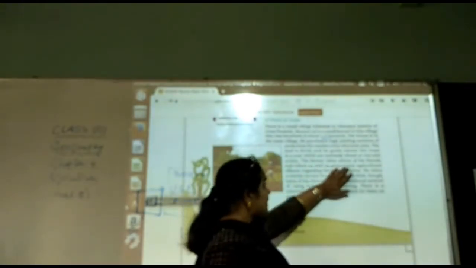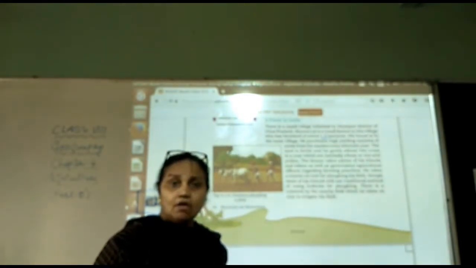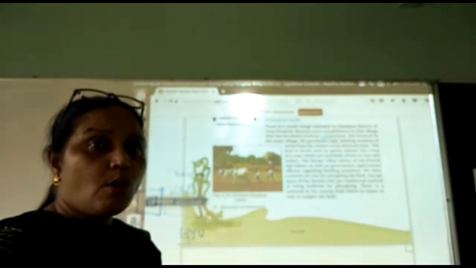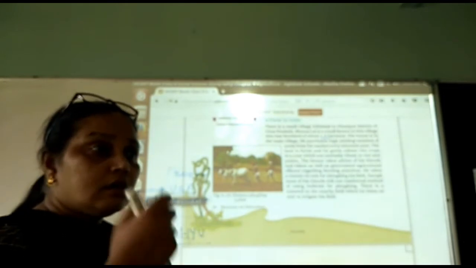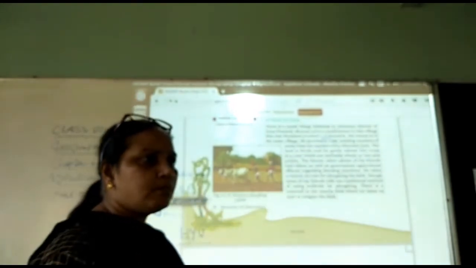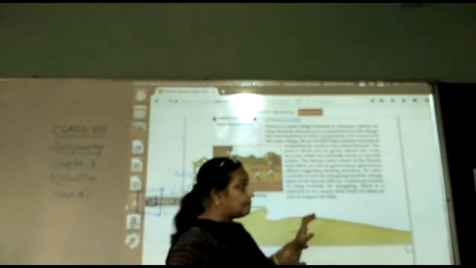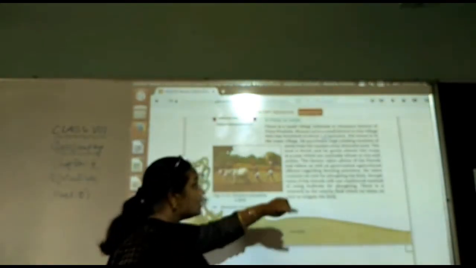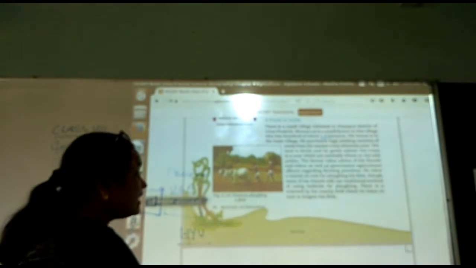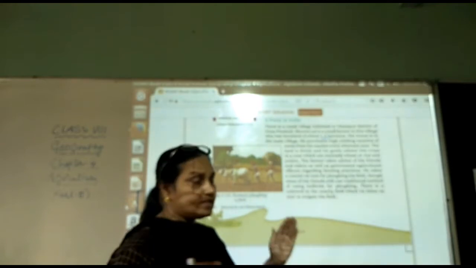The farmer takes advice from his friends and elders as well as the government. As you all know, our government is running call centers 24/7. If any farmer has any problem, he can call the agricultural officer anytime. Whatever issues he has related to farming, he can sort them out through the toll-free numbers given to them. So he takes help from the government as well as his friends, and he practices accordingly in his farming.